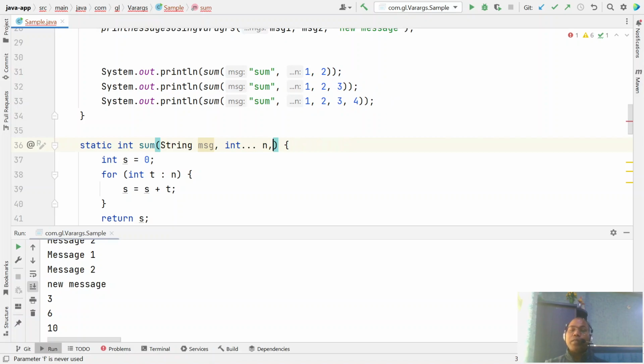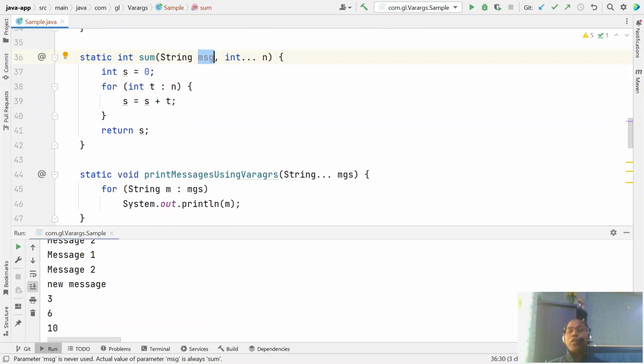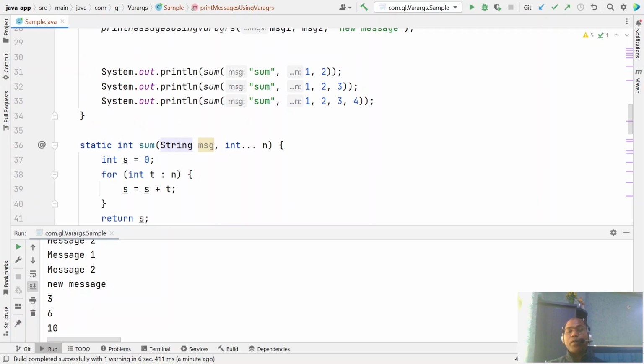Whenever you pass it, it must be your last parameter, not in the middle, not first. If there is no other parameter, then it could be first or last. But if your method is expecting more than one or two input parameters, only one can be varargs, and the others can be whatever you want.